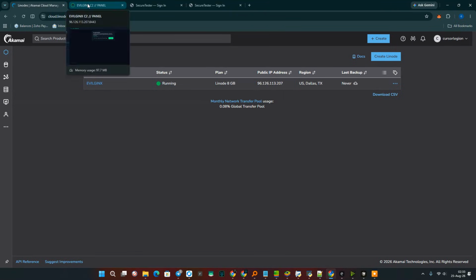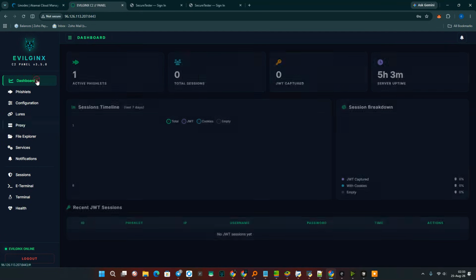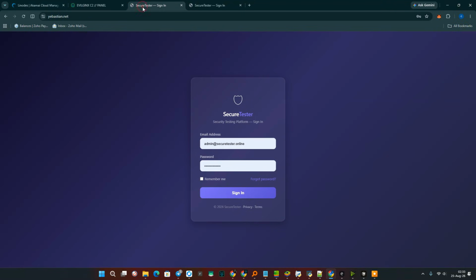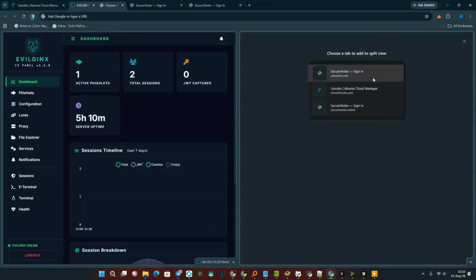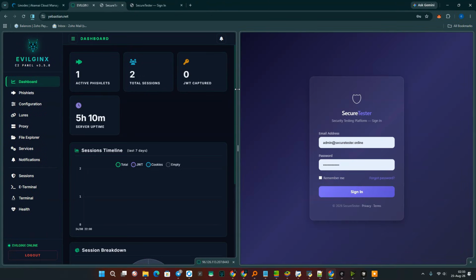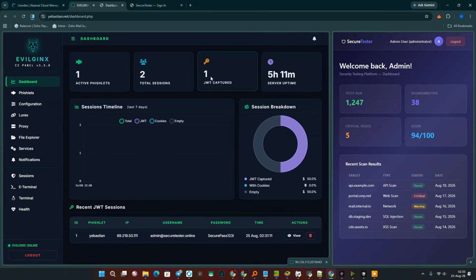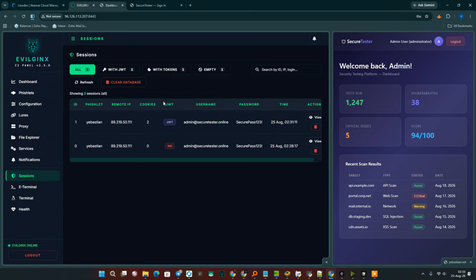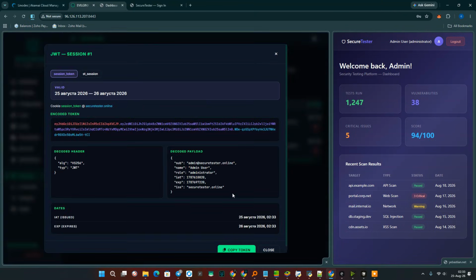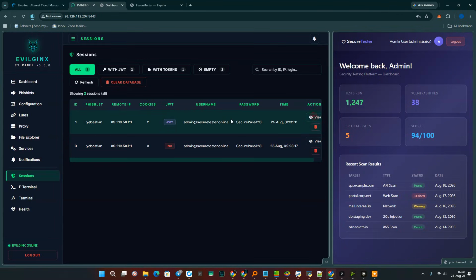But before that, let me show you something. Look, let's go to our dashboard. And here actually is the phishing site. Let's do it this way. If I enter it now, sign in and authorize, we will immediately get a JWT token and we will have it. Of course, we've been through all this. These are our sessions. We can even view the JWT token separately. We can look at its view.